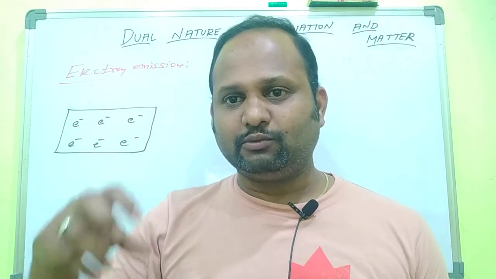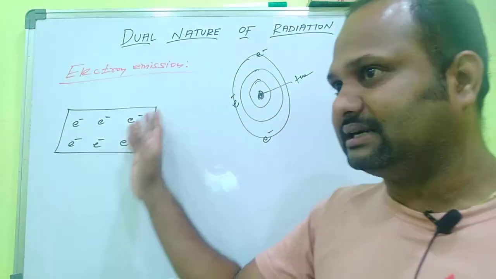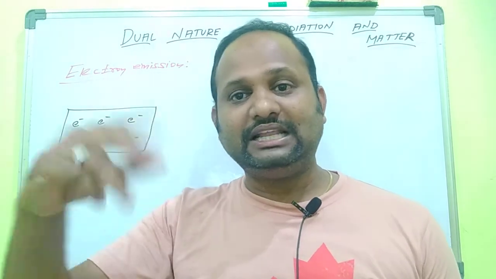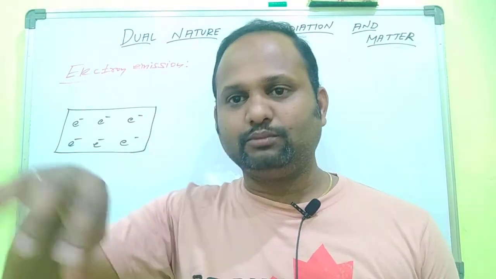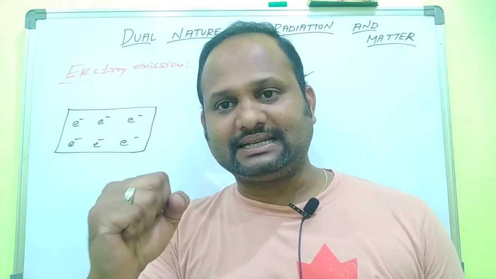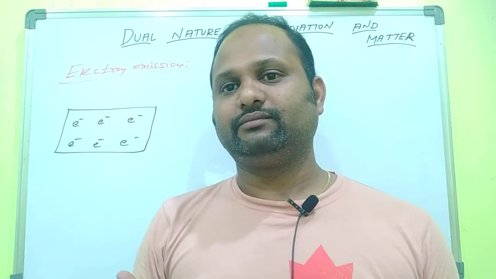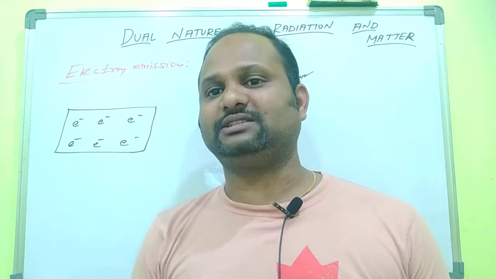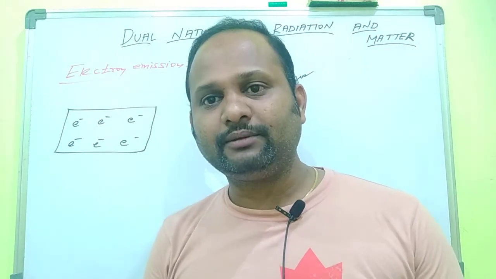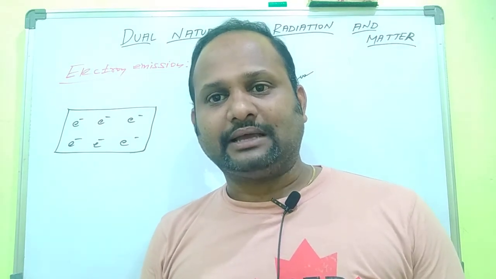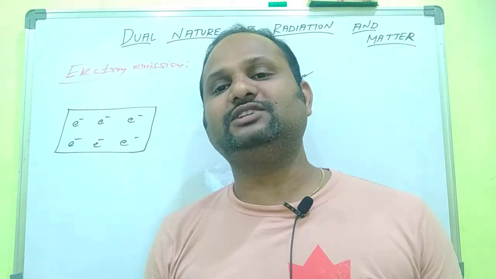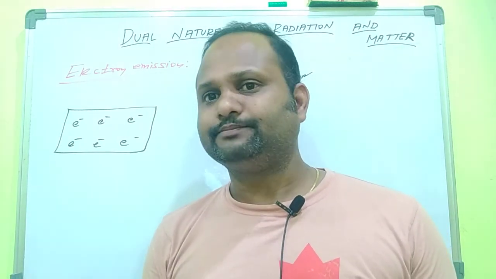These electrons are moving randomly inside the conductor, inside the metal, but they can't leave the surface. They can move freely. They have some kinetic energy, but that kinetic energy is not enough to remove the electron from the metal surface. So how are the electrons moving? Randomly. Is this kinetic energy able to remove the electron from the metal surface? No, it is not enough.